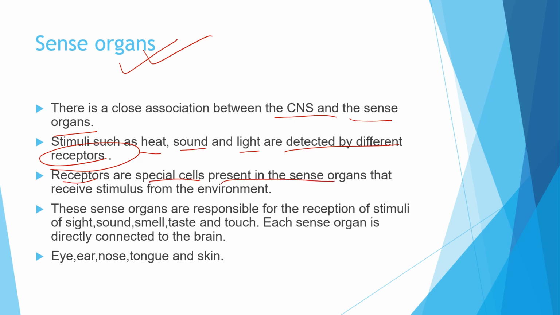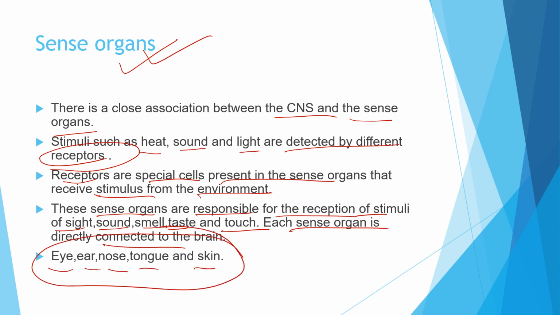So the sense organs are associated with the central nervous system. The receptors are located in the sense organs only, which receive the stimulus from the environment, and these sense organs are responsible for the reception of the stimuli of sight, sound, smell, taste and touch. Each sense organ is directly connected to the brain. The eye, ear, nose, tongue and skin have sensory nerves, sensory neurons, which are directly connected to the brain.